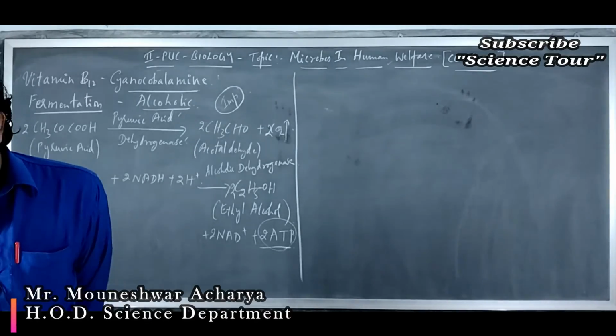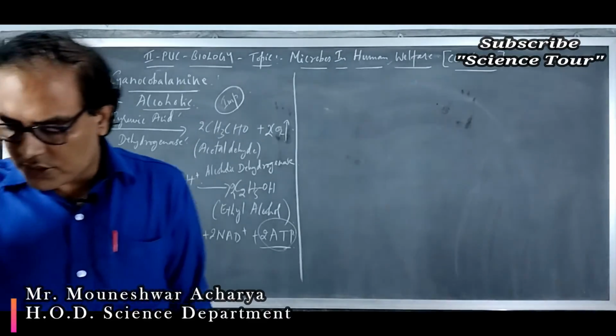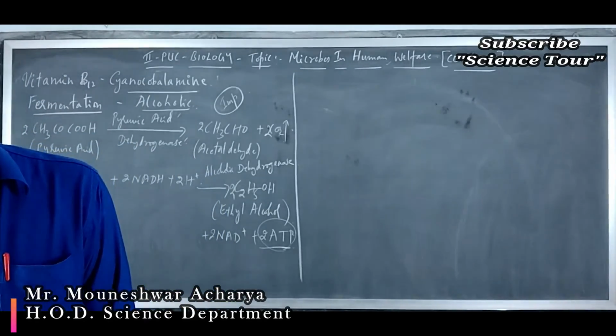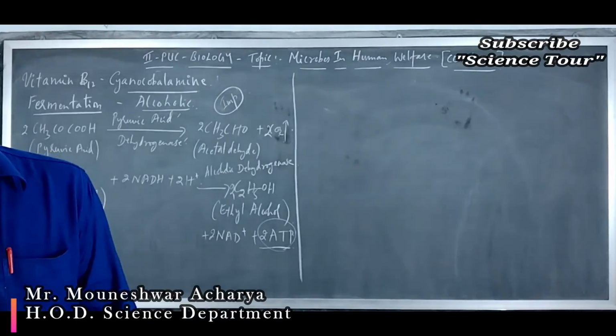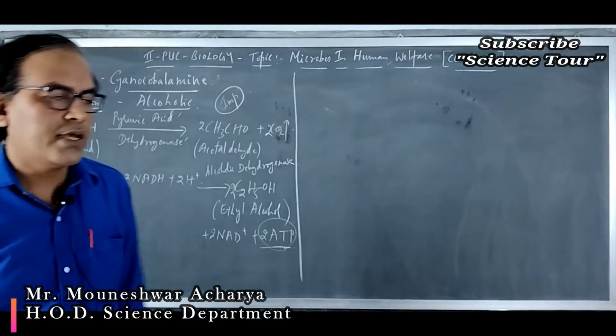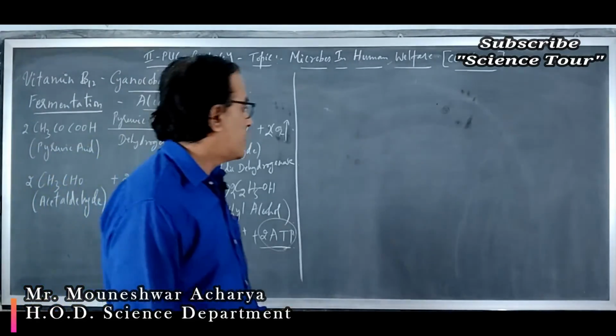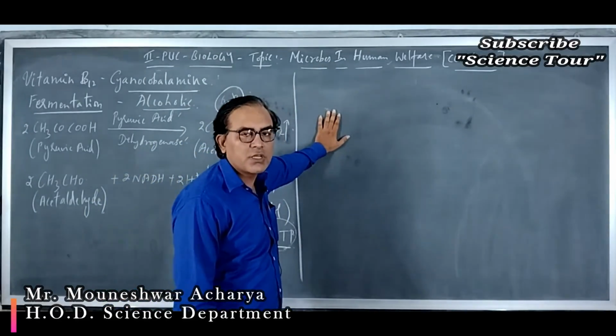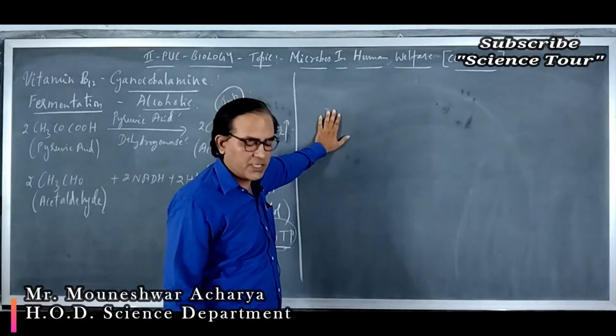In return, what will the fungus get? Food which is given by the plants. Plants can synthesize food by photosynthesis, and that is given to the fungi. So you can call it a mutualistic association or symbiotic association.